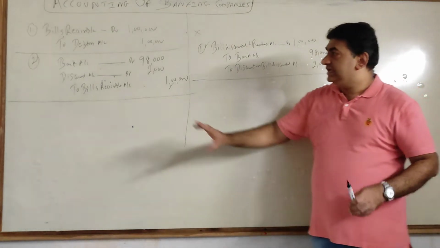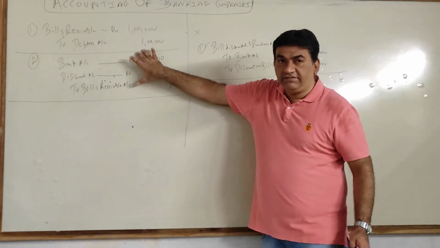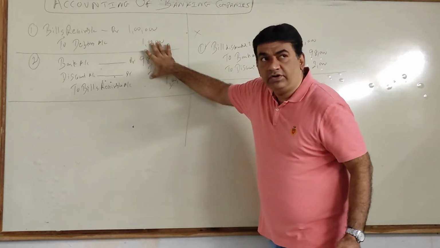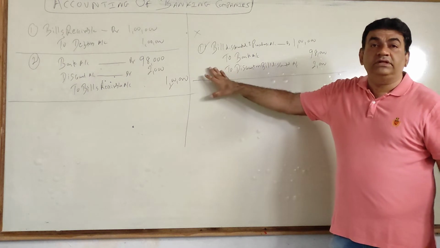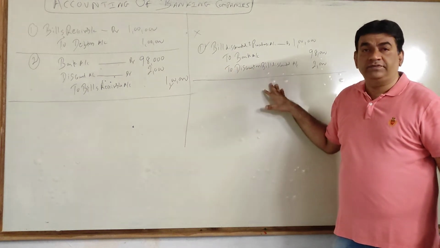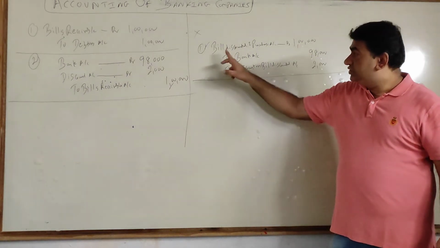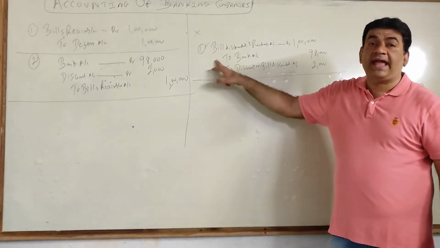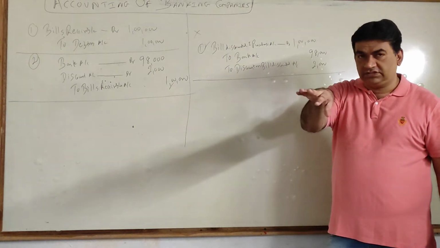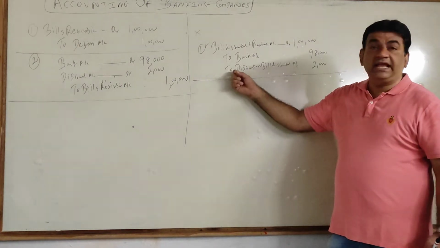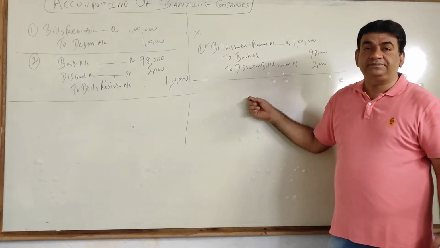Got it? So see, the same transaction we understood from our point of view, and this we are doing from the bank's point of view. Clear with this? So this is the entry which the bank will pass. In each and every sum, for the first 2-3 classes, this entry will be there.